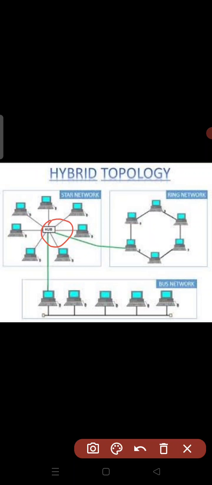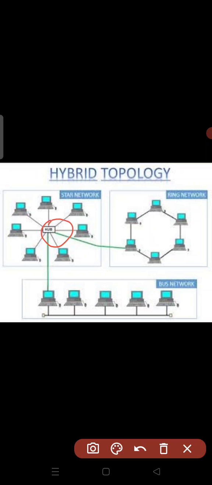If we talk about some of the advantages of this hybrid topology, it is easy to add new nodes to the hybrid network. It is easy to increase the size of the network also. It is flexible. You can extend the network, and you can work reliably. It is used for creating larger networks also.